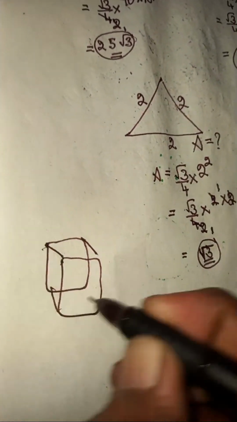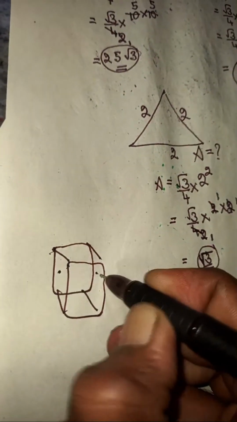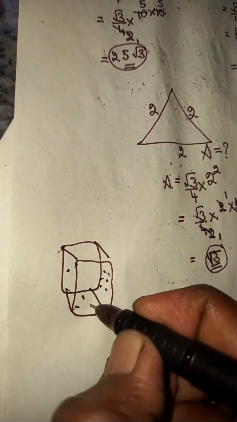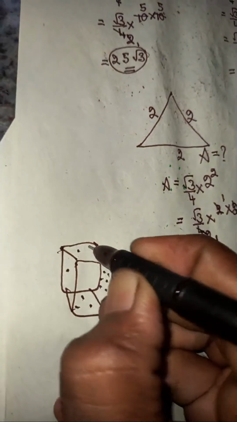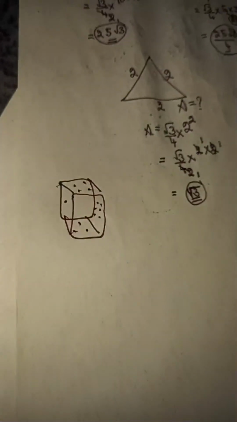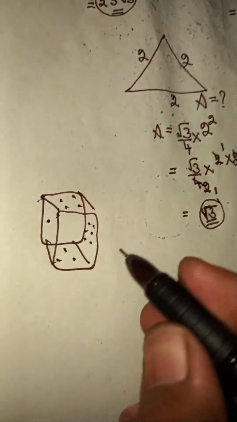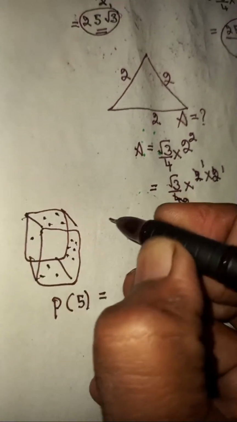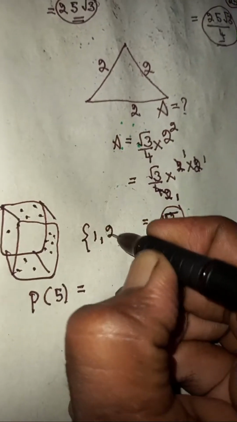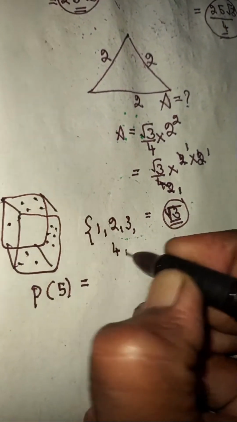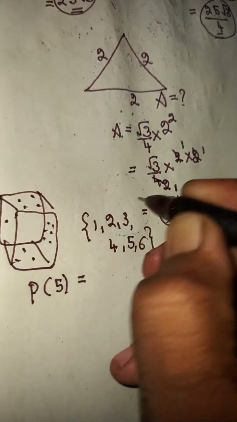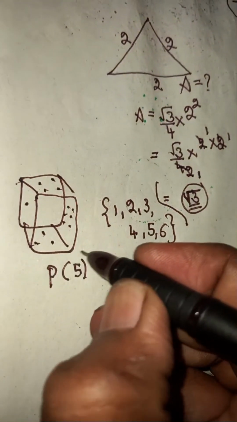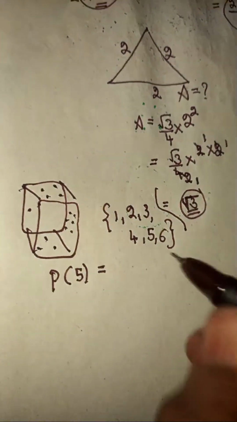These 6 faces you're going to get 1, 2, 3, 4, 5, 6, and here 3 faces, and here going to be 4 faces. Here they ask what is the probability of getting 5 on a dice. In dice you can get any number 1, 2, 3, 4, 5, 6. So there are 6 total chances.